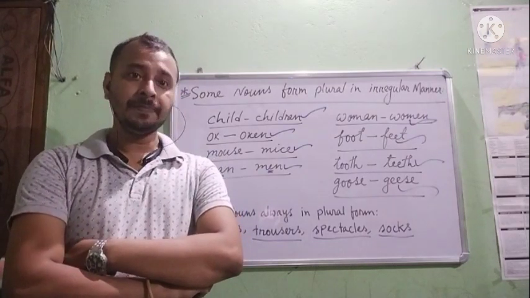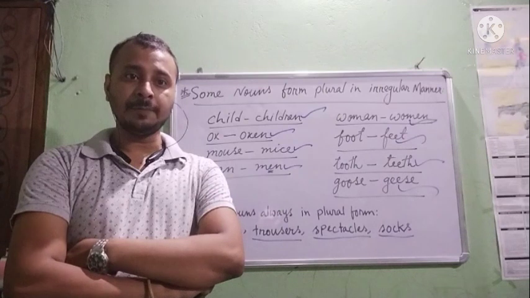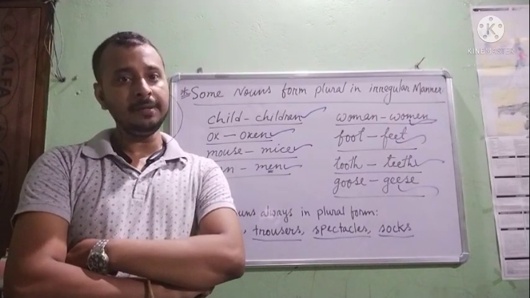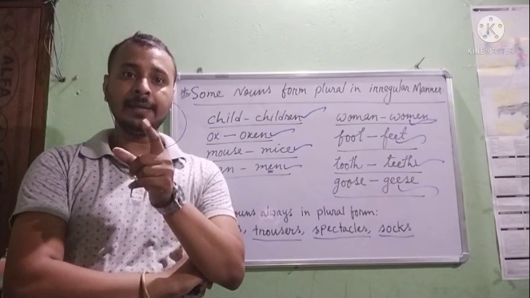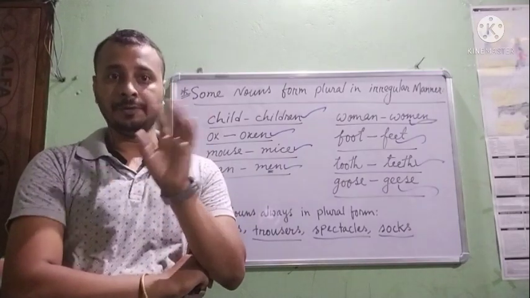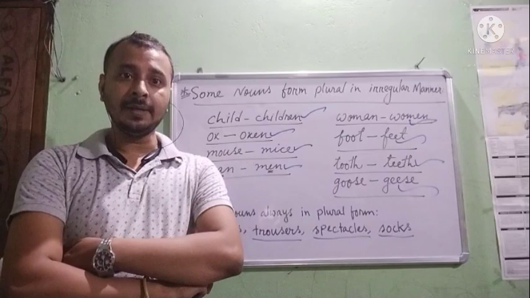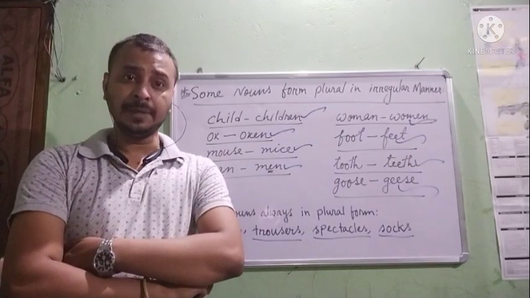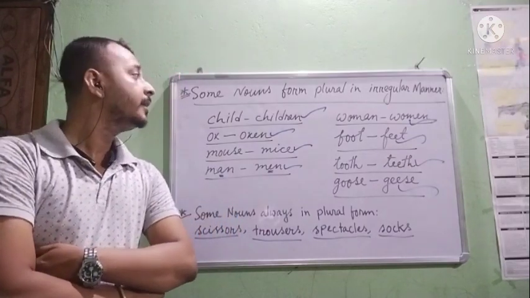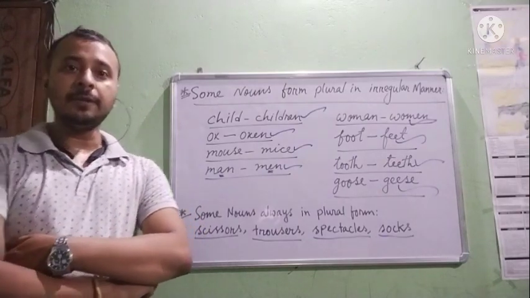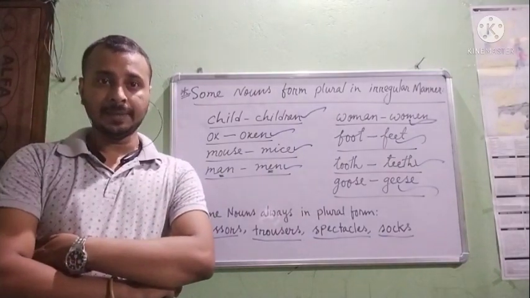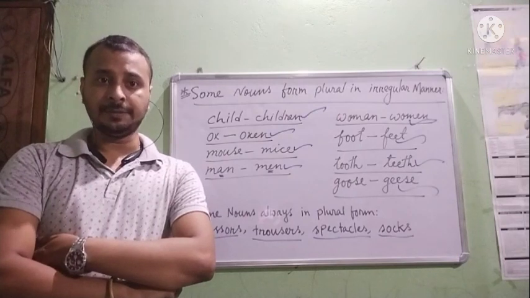Then we have learned noun numbers. There are two types of numbers, singular number and plural number. Singular number means one and plural number means more than one. And from singular number, how we can make plural numbers, we have also learned here through these rules. Okay, so I hope you have understood it properly, and thank you very much for attentively watching my video.